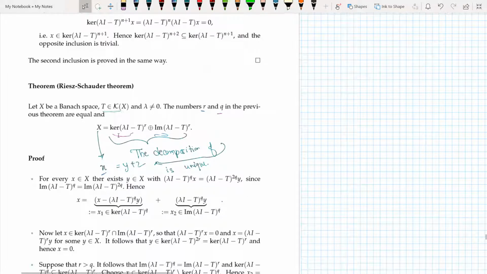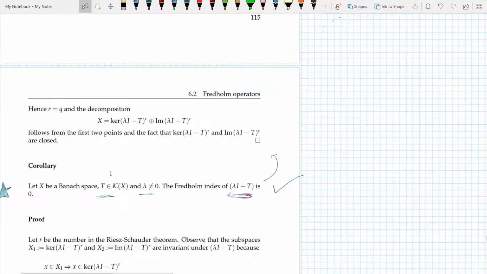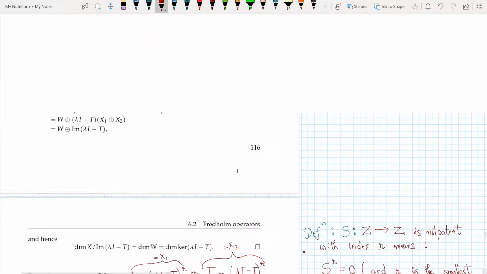Now we have this proof before, that X is a Banach space, T is compact, and the whole of X can be decomposed like this. And now we are saying that the Fredholm index of lambda I minus T is 0 if X is Banach, T is a compact operator, and lambda is not equal to 0. So now we do a remark.